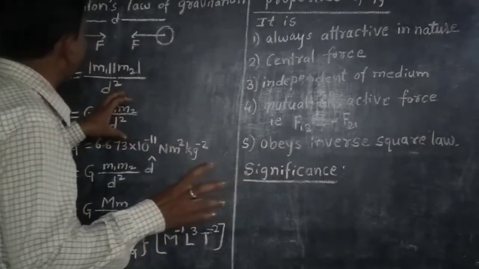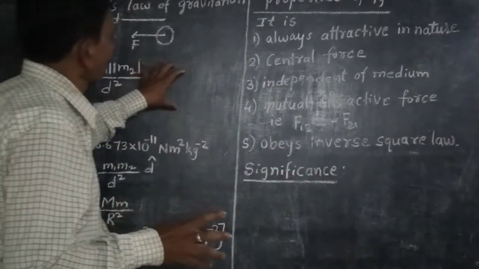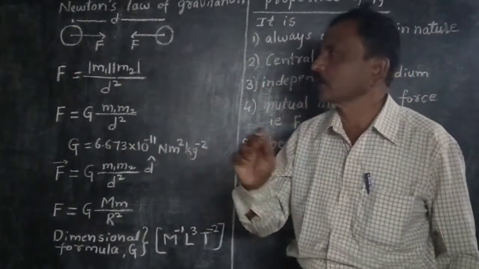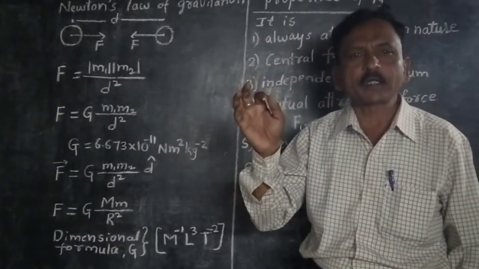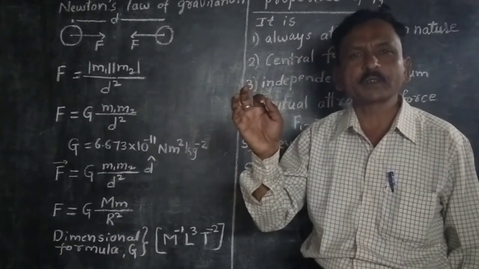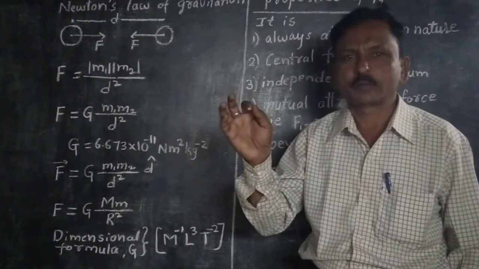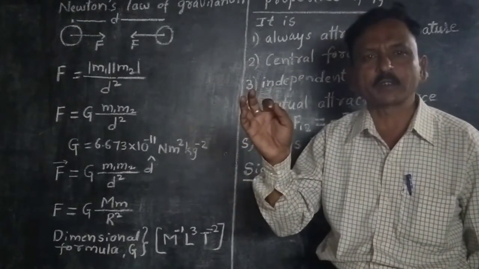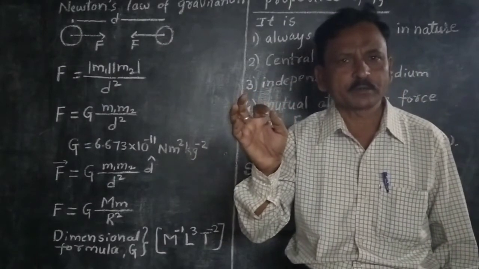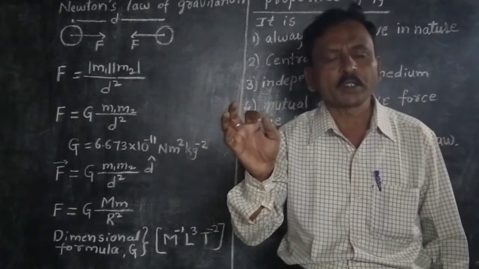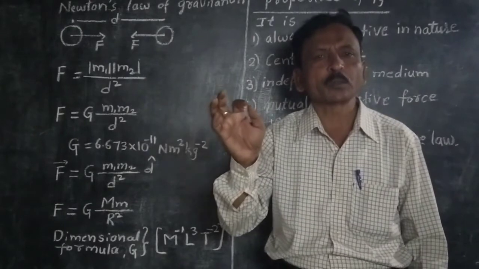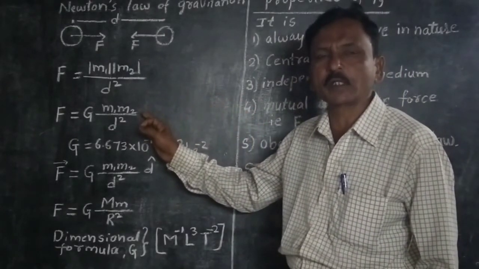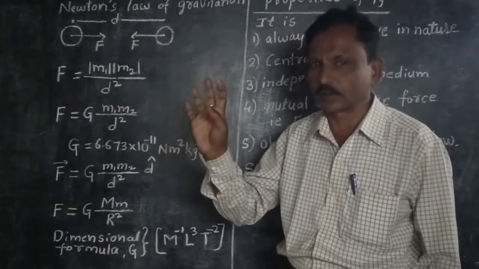Clear? Now the main questions, 3 marks, 2 questions. They are: State and explain Newton's universal gravitational law. It states that the force of attraction between any two bodies in the universe is directly proportional to the product of the magnitudes of masses and inversely proportional to the square of their distance.